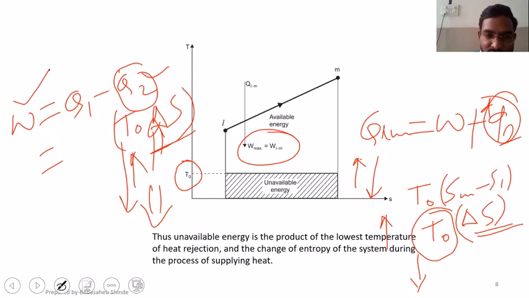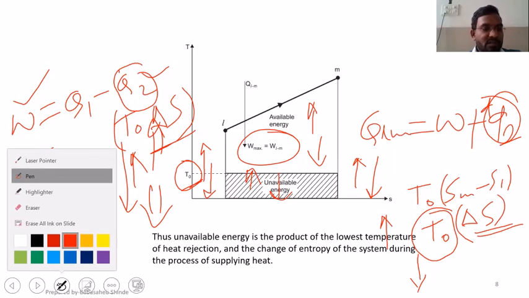Okay. So if you decrease this T0, available energy will increase. If you increase the T0, available energy will decrease, or unavailable energy will increase with T0, and unavailable energy will decrease with decrease in T0. Is that fine with everyone? Yes, sir. Okay. Let me clear everything.